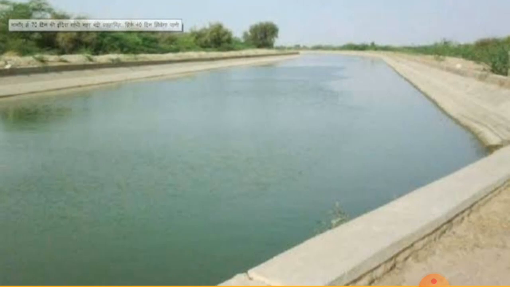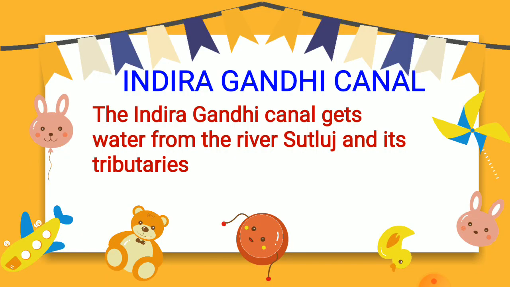Moving forward, the Indira Gandhi Canal gets water from the river Satluj and its tributaries. The main river Satluj, as well as the small rivers which are the tributaries of the Satluj river, provide water to the Indira Gandhi Canal.